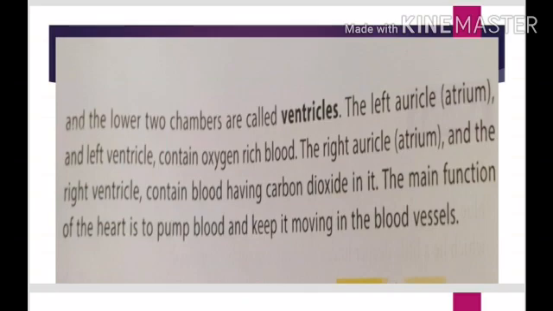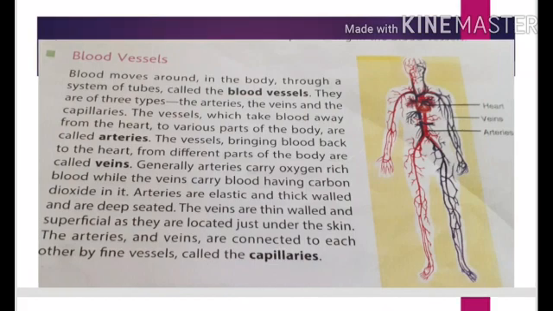Now, question arises, what are blood vessels? Blood vessels are the tubes in which blood moves around in our body. These blood vessels or tubes are of 3 types: arteries, veins, and capillaries. What are arteries?